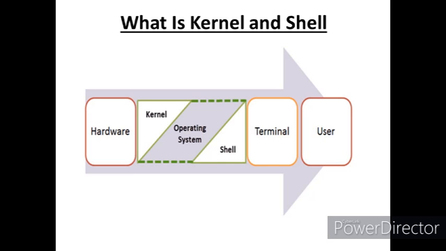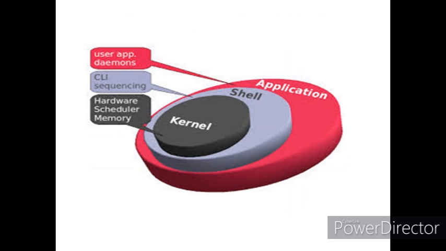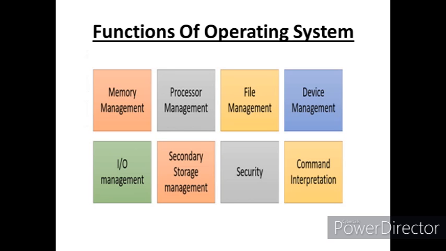The only difference between the kernel and the shell is that the kernel is the core of the operating system that controls all the tasks of the system, while the shell is the interface that allows the user to communicate with the kernel.